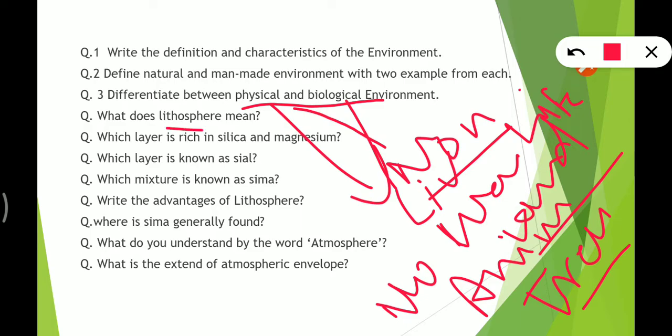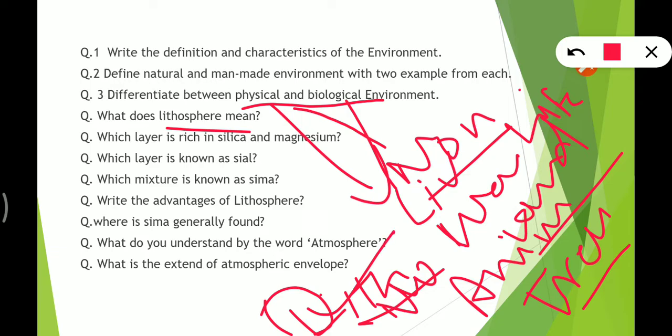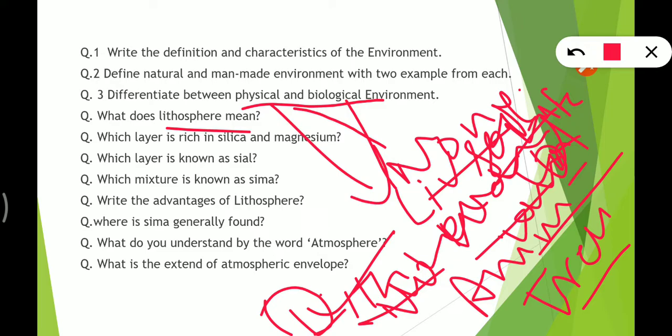Next question we have: what does lithosphere mean? So lithosphere, I had told you, L for land. So it is related to land. It is the sphere of rocks. Okay, it provides us land on which we live. It provides soil for the trees, such things. Okay, next we have